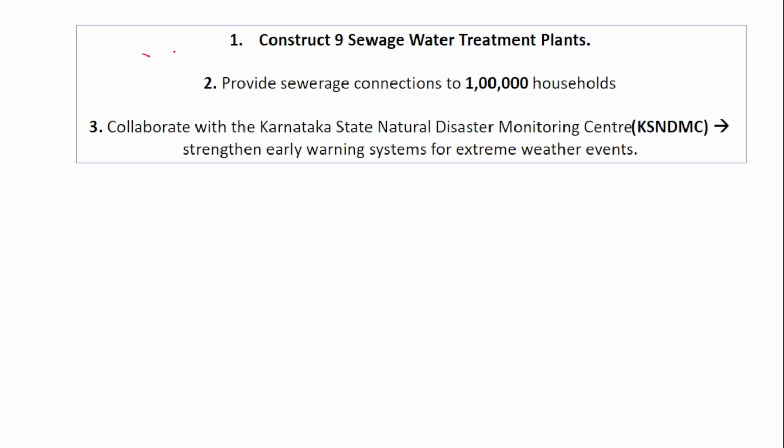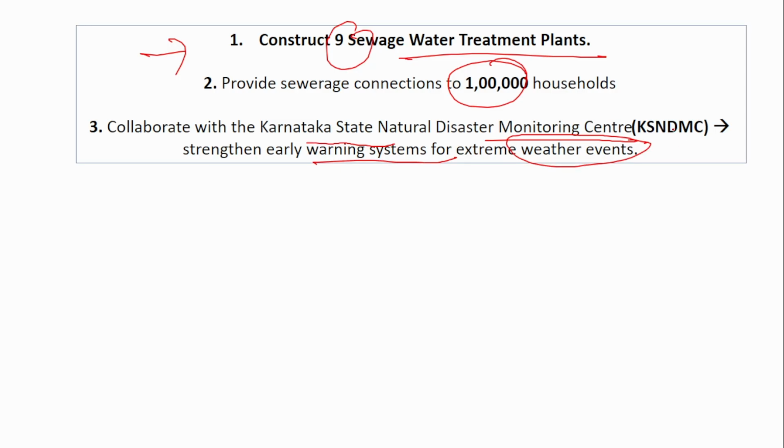So let us look into the program details. Where will that $426 million be put into use? It will be used to construct 9 sewage water treatment plants, and also provide sewage connections to 1 lakh households. The World Bank will also collaborate with the Karnataka State Natural Disaster Monitoring Center. Why? To strengthen the early warning system for extreme weather events. If any flood is going to happen, it is better to issue early warnings to the cities, so that people will not be that much affected. For that purpose, this collaboration is done.